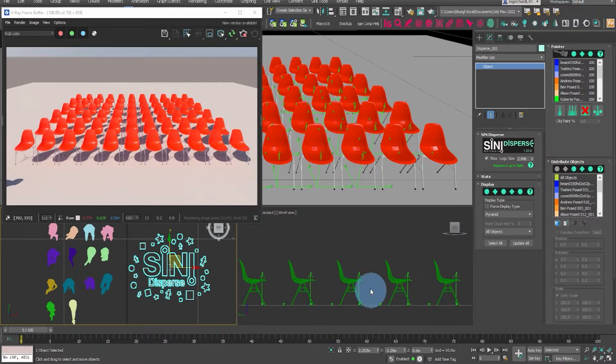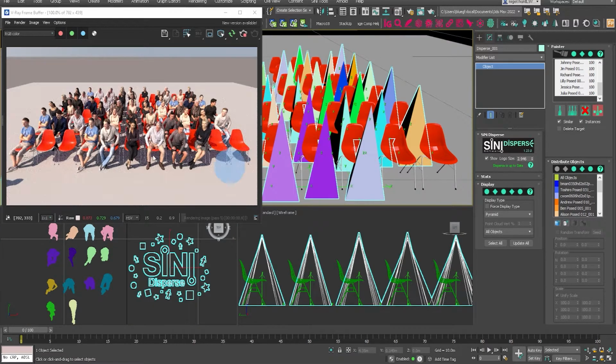Next, we have a point helper that is laid out throughout the seating. And then we're going to use the painter tool. We select everyone we want to paint. We click on the replace, select the point helper, and that will replace that with all the people randomly.